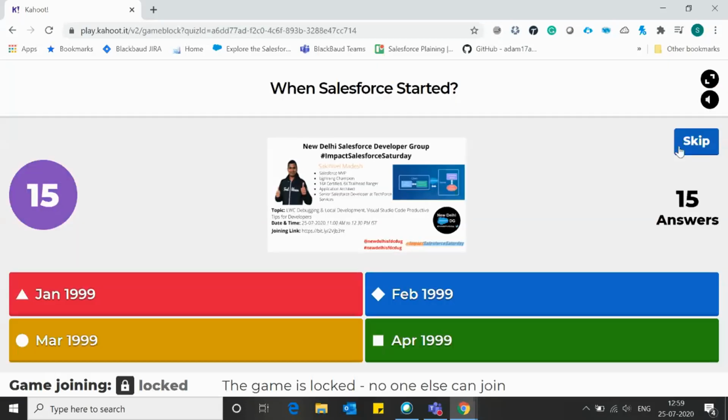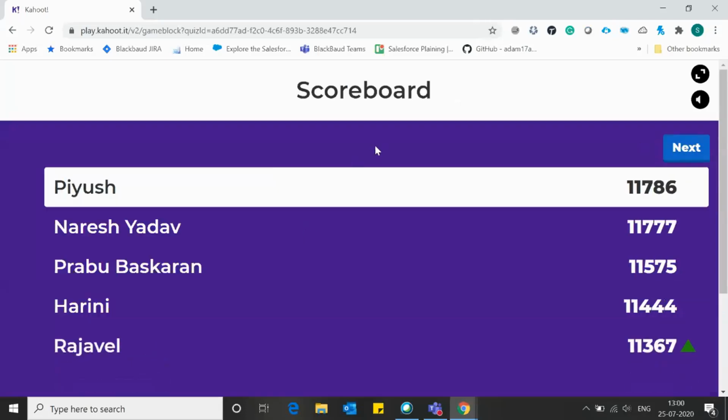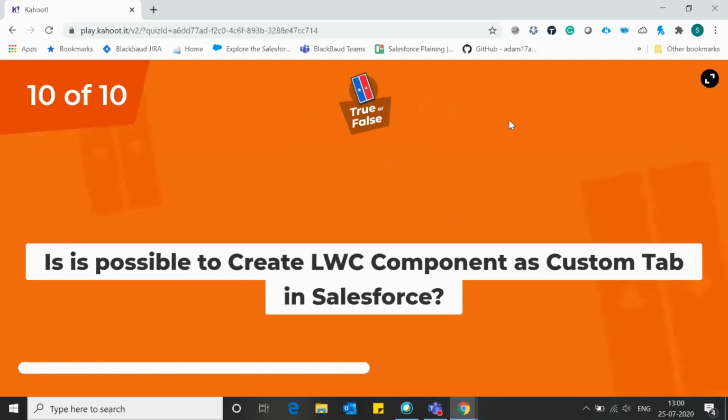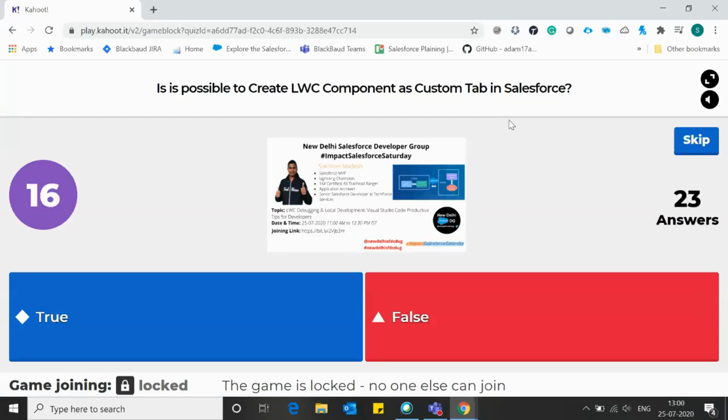Tricky. February 1999. Piyush, Naresh and Prabha have been leading from the beginning. It is possible to create an LWC component as a custom tab in Salesforce. True or false?